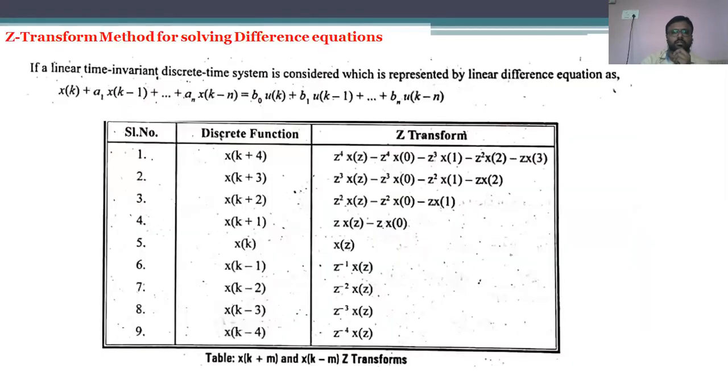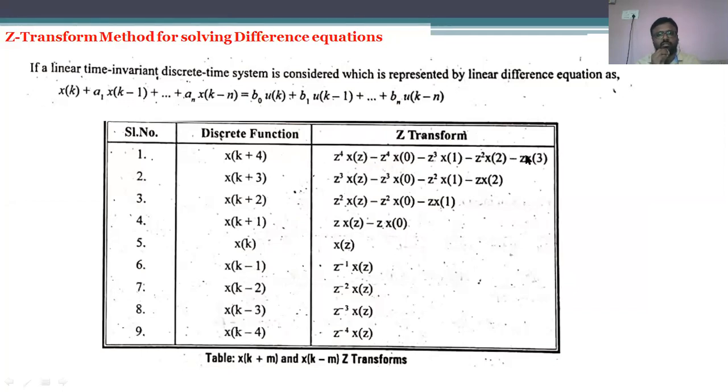After that, we entered the next topic, that is solving difference equations with Z transforms. In order to solve difference equations, we must be very familiar with all these fundamental functions, that means shifting functions. For time advance, that means k plus n terms, we have to expand the Z transform with initial conditions also.